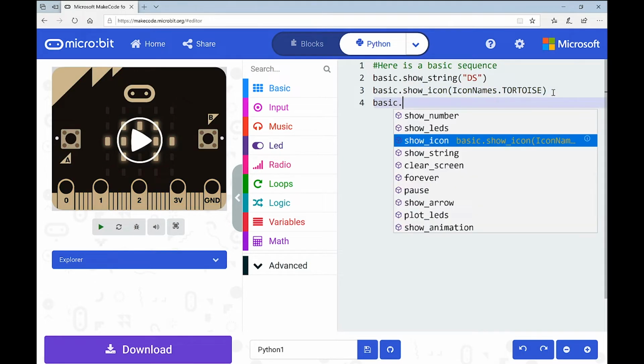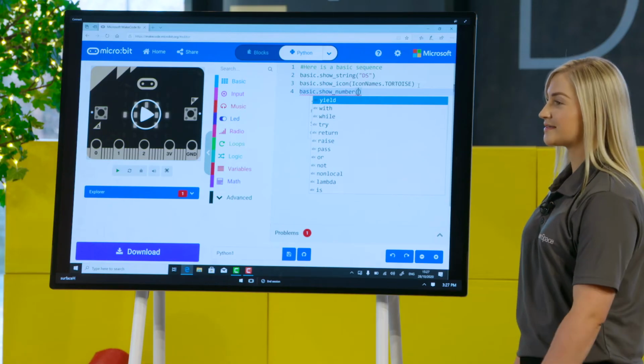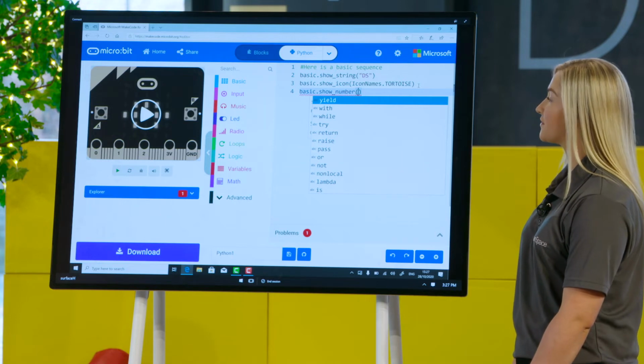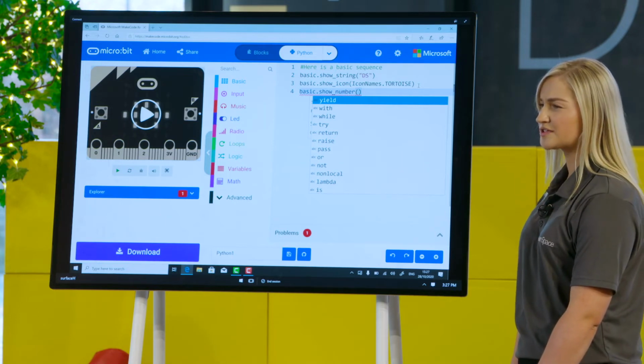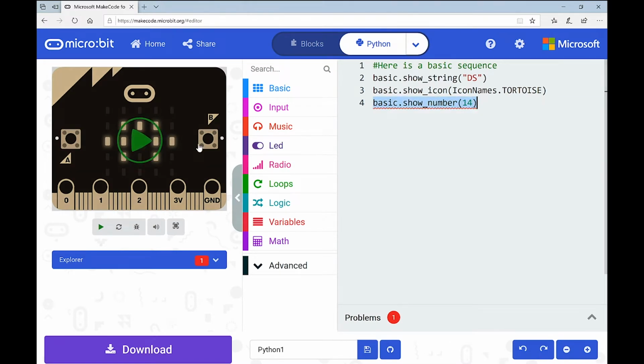So basic dot show, and let's do a number this time. Show number, open my brackets, and let's put a number, any number. Any number, Niamh? Maybe with the tortoise in mind, life underwater. Oh, good shout. The global goal, I think it's 14. Yeah, well remembered. Okay, 14. Okay, so there's our 3. So let's just really quickly test that again. And we'll see DS, tortoise, and 14. Happy days. Okay, so that's just a really basic sequence.